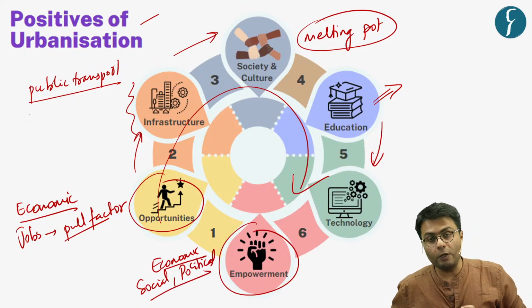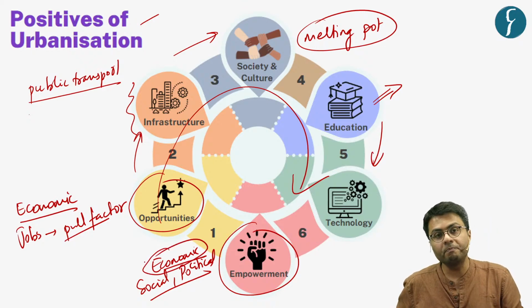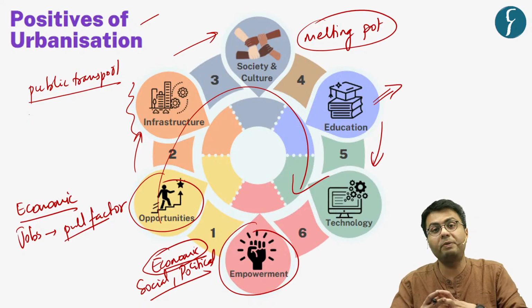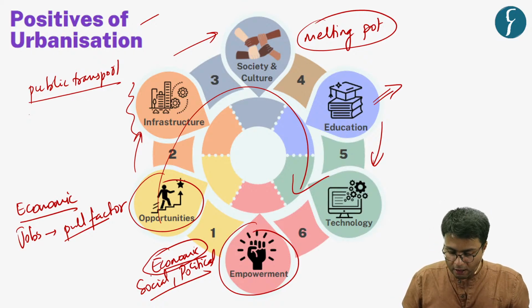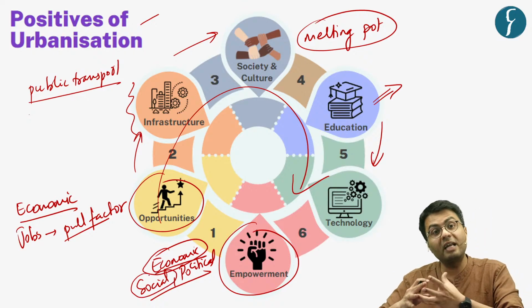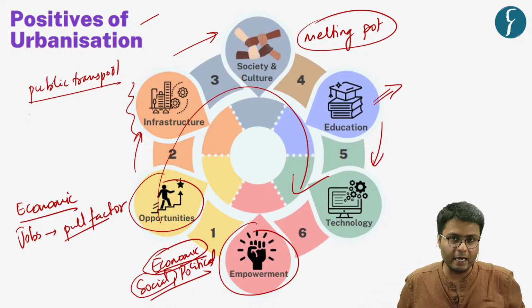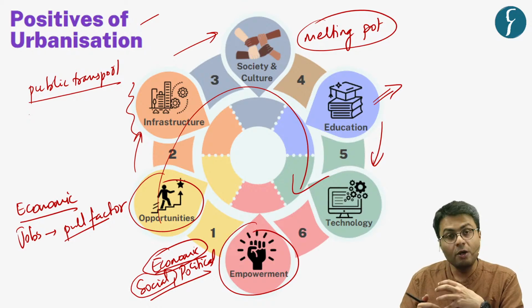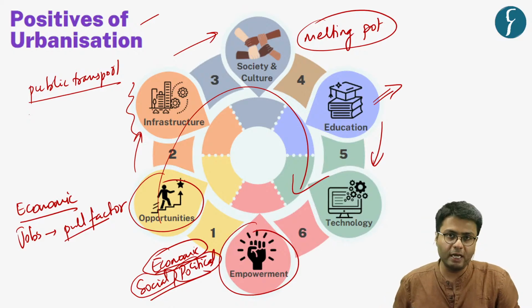Because, first of all, people get jobs, thereby making them economically empowered. And also, the rigid caste structure that we see in rural areas is not that much present in urban areas. Thereby, especially the marginalized sections of society witness social transformation in urban areas. And when you combine social and economic transformation, we also witness that people are more politically aware in urban areas.